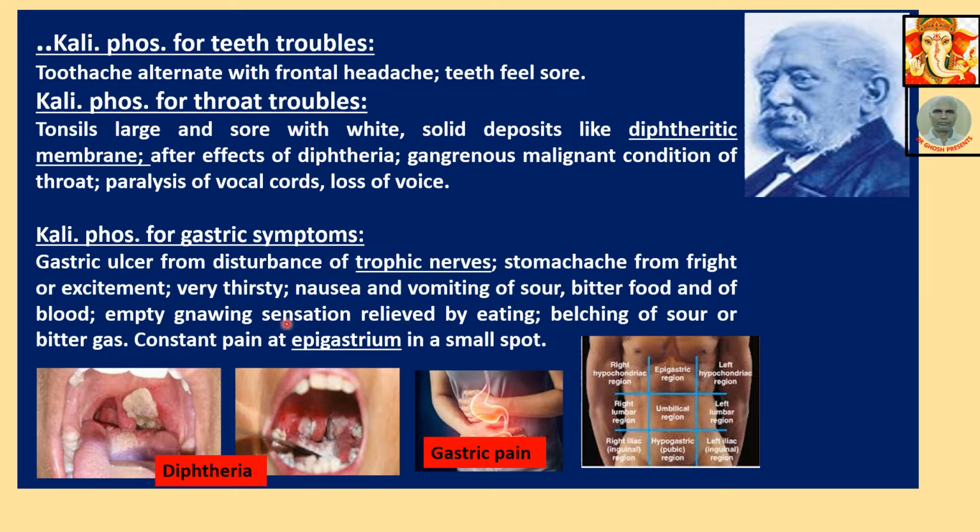Epigastrium is a region in the abdomen, not the stomach. Actually, the whole abdomen is divided into 9 quadrants. This is called right hypochondrium. This is epigastrium. This is left hypochondrium. Epigastrium means just above the stomach. Then there is the right lumbar region, umbilical region, left lumbar, right iliac, hypogastric, left iliac. This 9 quadrant, we must know because very often this will be referred to and you must know what is what. That's why I give the picture of quadrants.